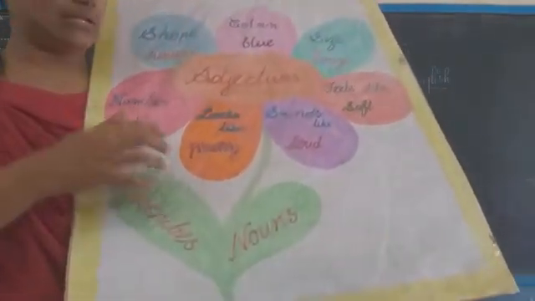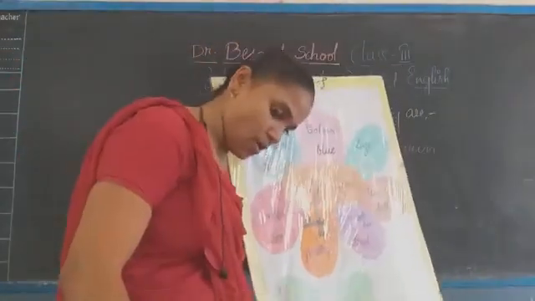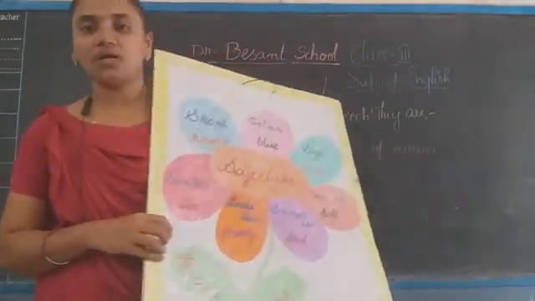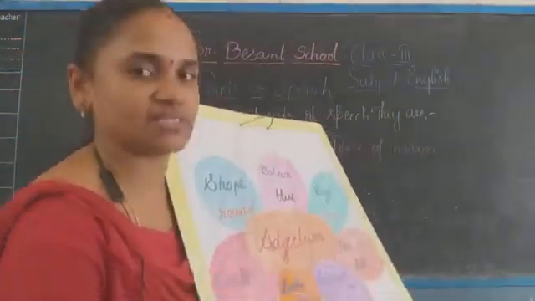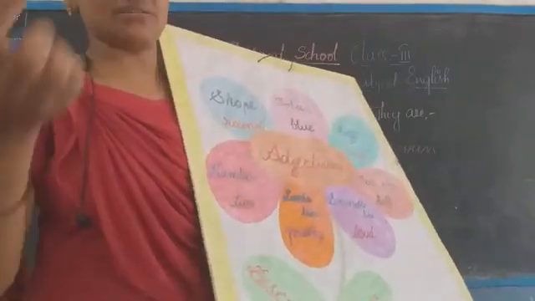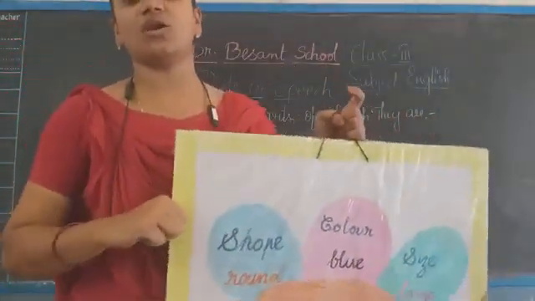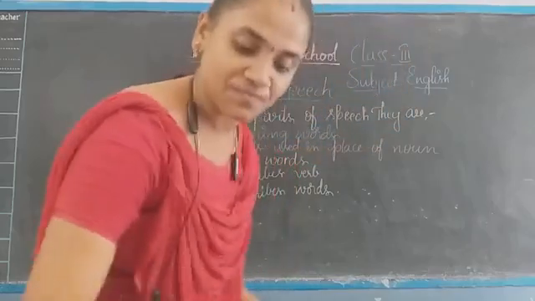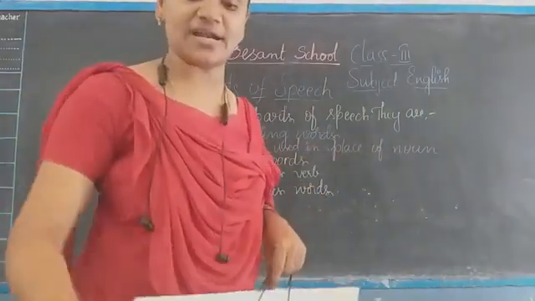6 pencils. So next, for example, for round, I have a round ball. If I say round ball, what kind of ball do I have? Round. So round will be an adjective. This is my blue chalk piece. Blue will be an adjective. Yellow chalk piece, red chalk piece, anything. Size, you can say large, tall, short, small. This is my small chalk piece. What kind of chalk piece is it? Very small, isn't it? So small is also an adjective.